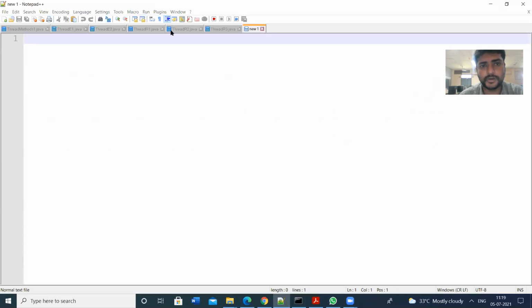Let us see one program to create threads. The first way is to create threads by using the Thread class, and the second is by using the Runnable interface. First we will see extending from the Thread class. Suppose I am creating a class.